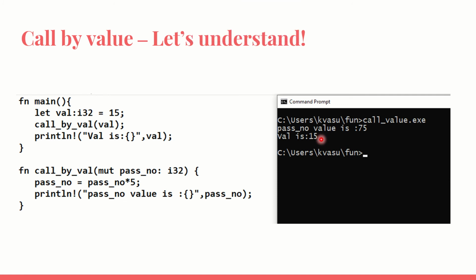Now what is call by value? Call by value is very simple. I have a paper. I will give you a copy of the paper. You make changes in the copy, it won't affect the original paper that I gave you. You are making a photocopy of the paper, and whatever you impact on the photocopy will not affect the original one. That's it. This is called call by value. I have a variable. I'll pass the copy of the variable.